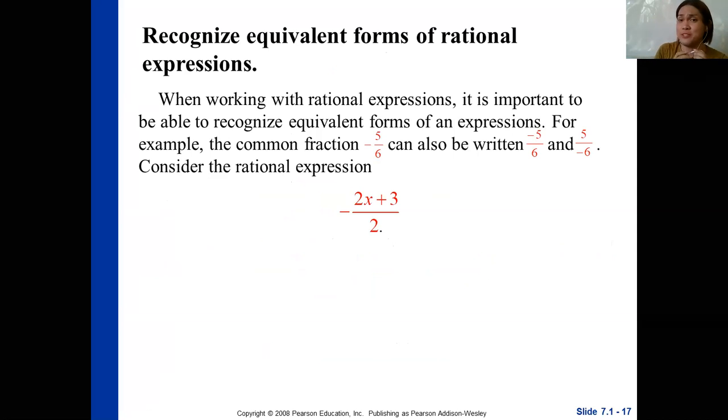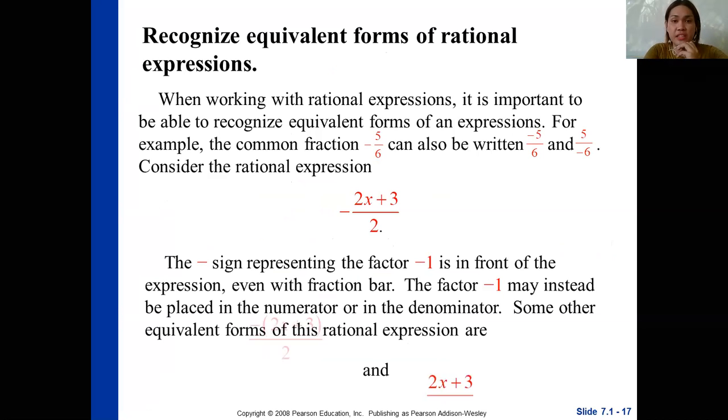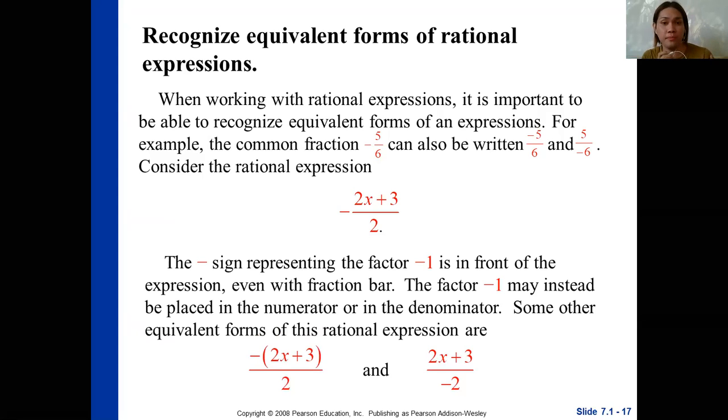Consider the rational expression negative 2x plus 3 all over 2. This can be written in different forms. The negative sign represents the factor negative 1 in front of the expression, even with the fraction bar. The factor negative 1 may instead be placed in the numerator or in the denominator. Again, in the numerator or in the denominator.